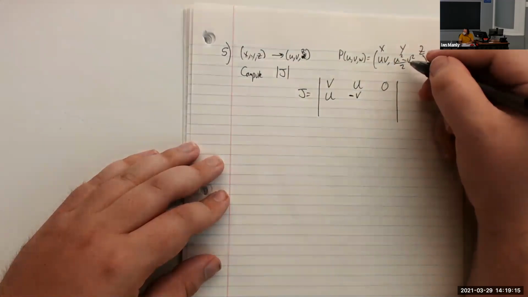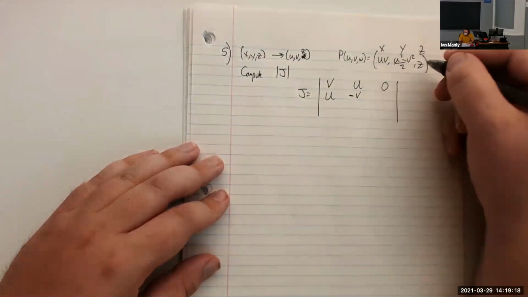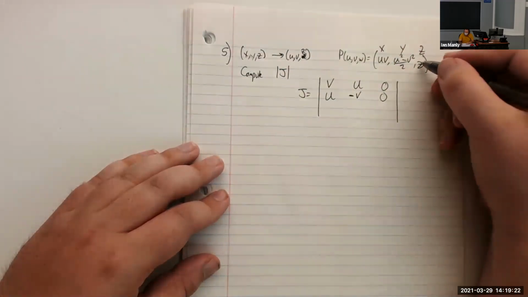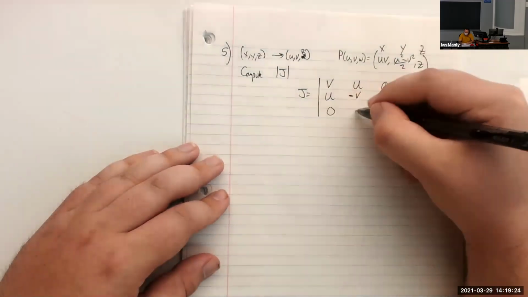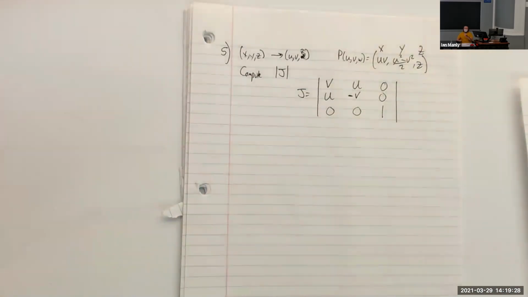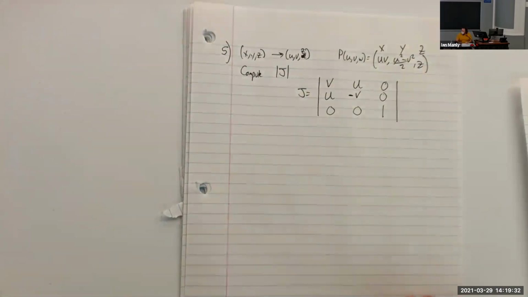And my z derivative of y is 0. Then z is very simple. There are no u's in here. There are no v's. And z equals z. So the derivative there will just be 1. So there we go. Hard to go wrong with that one.